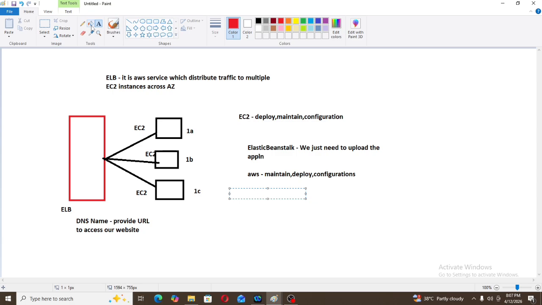There are two services in AWS where we can launch the servers. One is EC2 and one is Elastic Beanstalk. EC2 is infrastructure as a service and Elastic Beanstalk is a platform as a service. If we use the EC2 service, then we need to deploy, maintain and configure our application. If we use the Elastic Beanstalk service, we just need to upload the application. Everything will be managed by AWS.